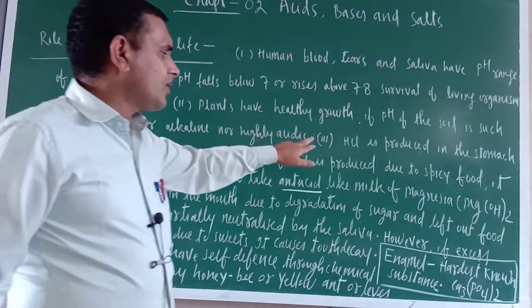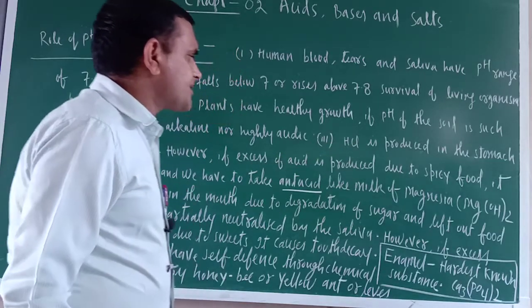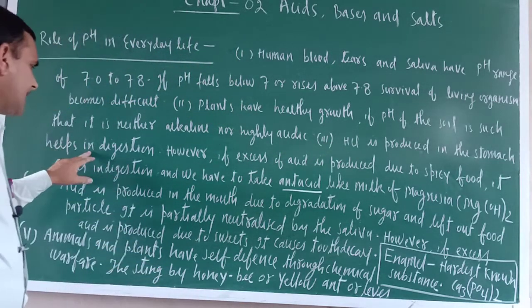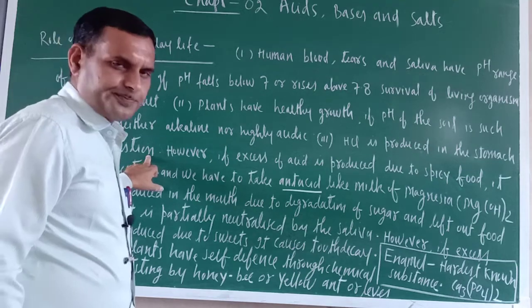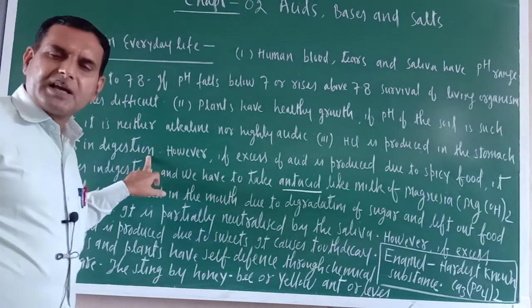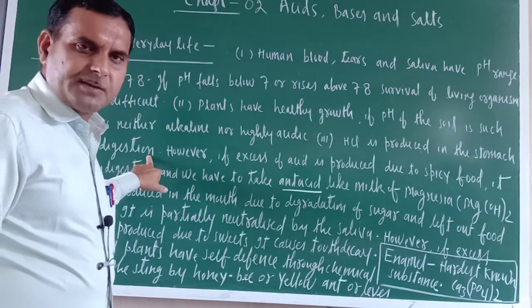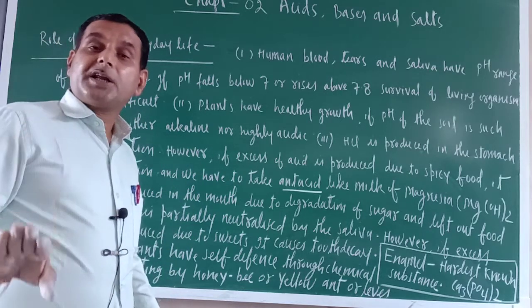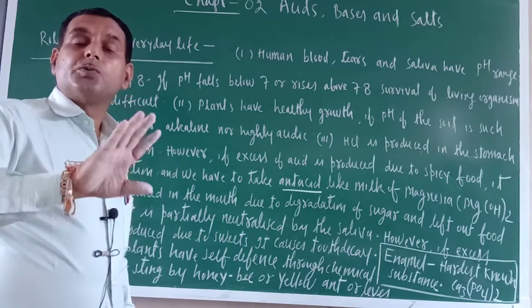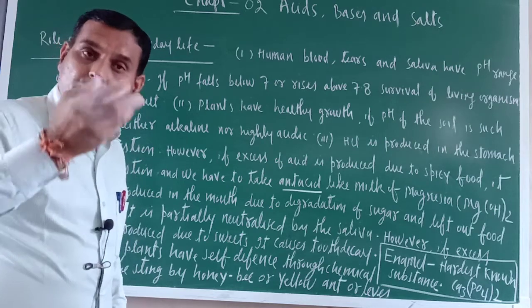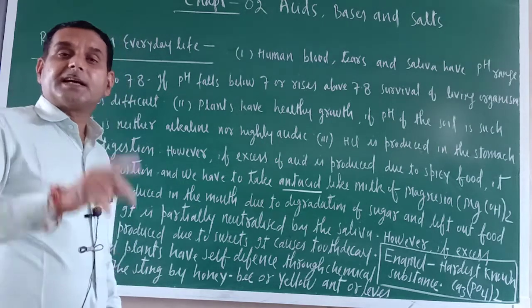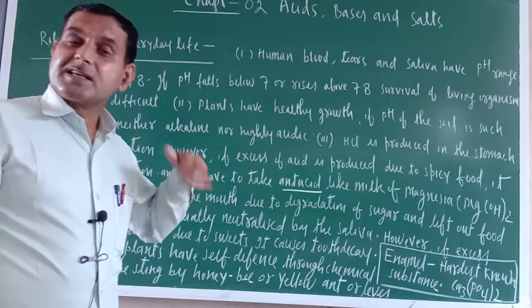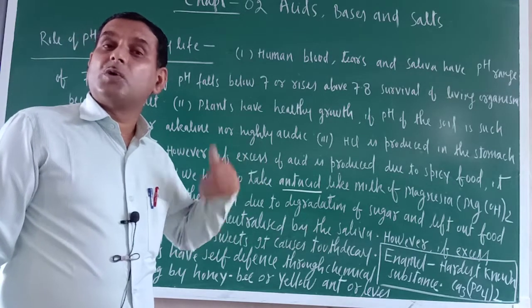Okay, next one is the third one. HCl is produced in the stomach and helps in digestion. Just see what the function of HCl produced in our stomach is. It does two works. Number one, it kills the bacteria which enter our stomach through food. Second, it mixes with food and makes the food acidic.